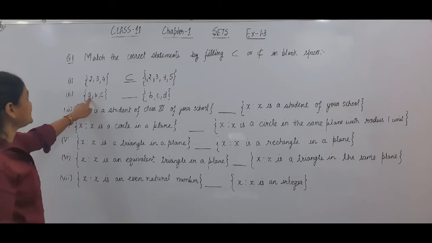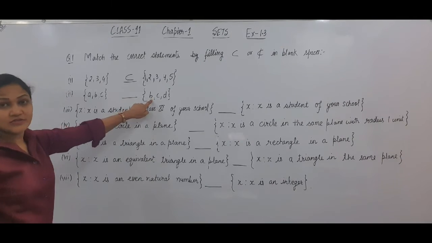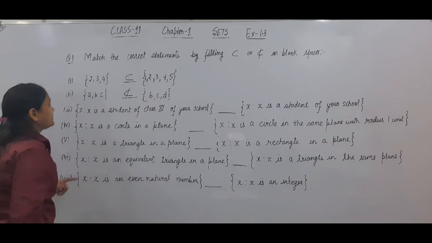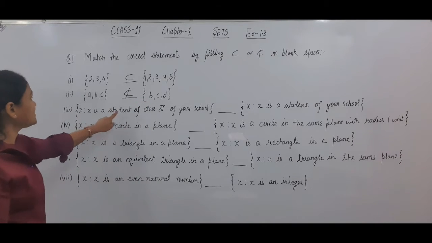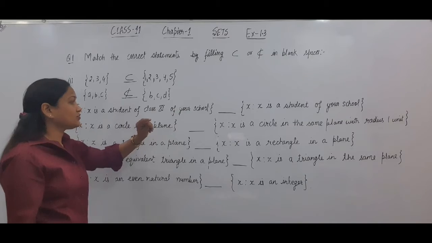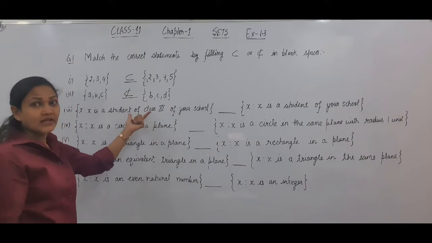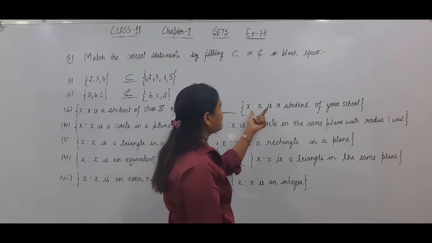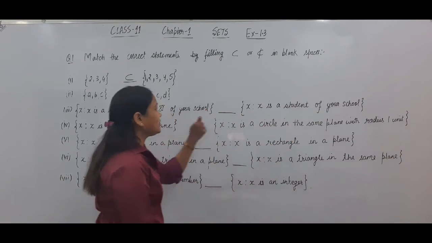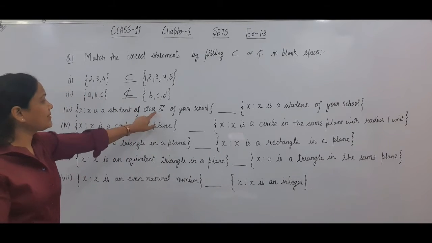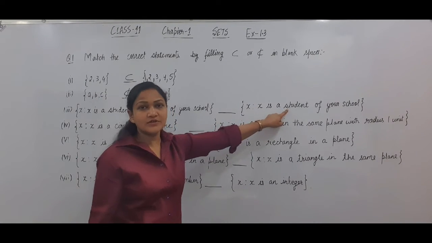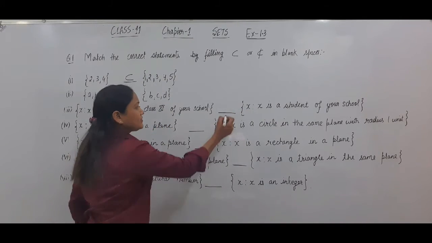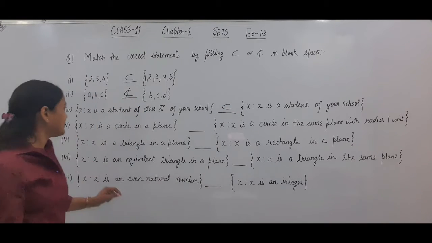Now let us consider {a}. It does not belong to this set. So this set is not a subset of this set. Now X is a student of class 11 of your school. So X is a student of your school, of class 11 particularly. But which set is this? X is a student of your school. So if you pick any student of class 11 from here, that student will be a student of the school. So every element of this is also an element of this. So this is a subset of this set.